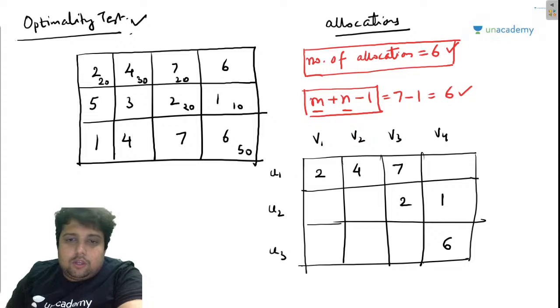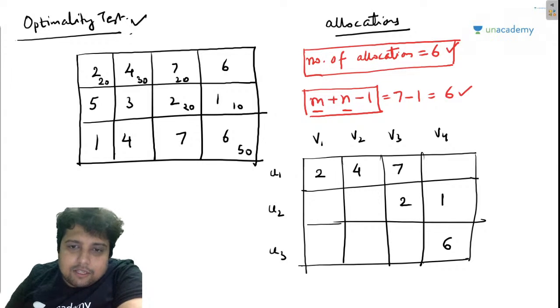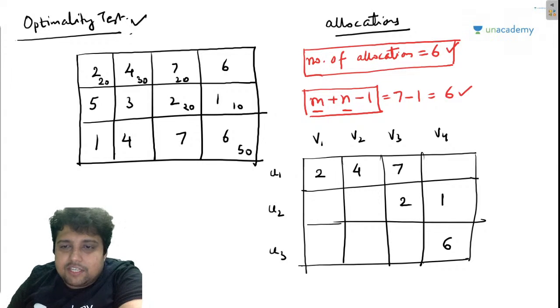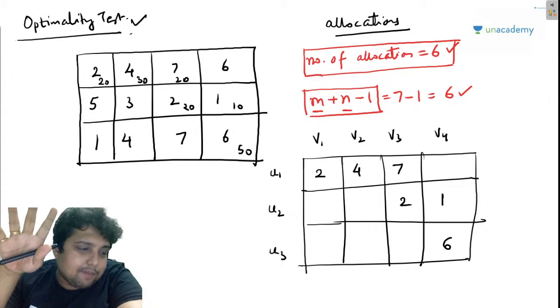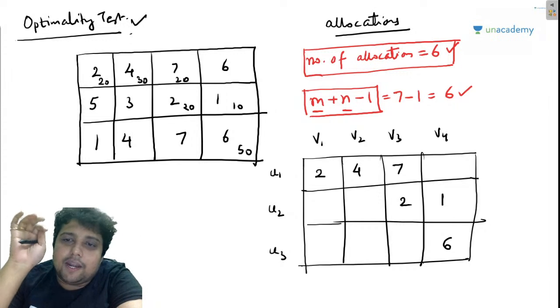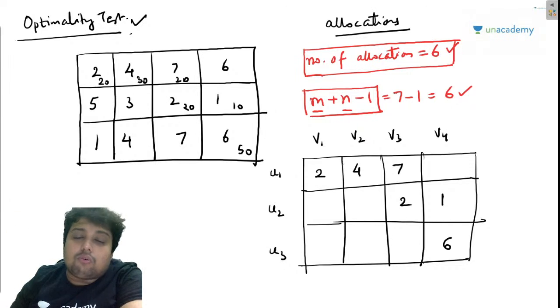So, u1, u2, u3, v1, v2, v3, v4. This is what we have written, right? Now these are the variables. So there are 1, 2, 3, 4, 5, 6, 7 variables out here and we have to find the values of these variables. Now remember my friends, if we have 7 variables, we basically need 7 independent equations to find the values of these variables, correct? Now how to find those 7 independent equations?